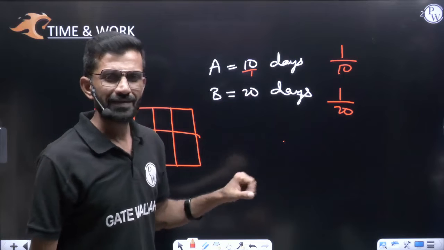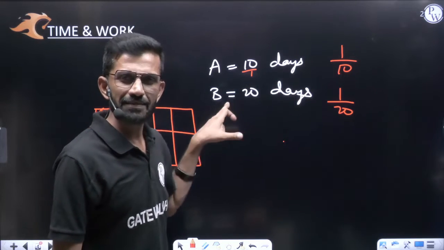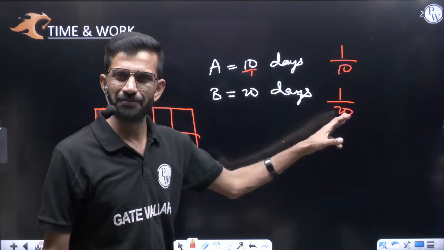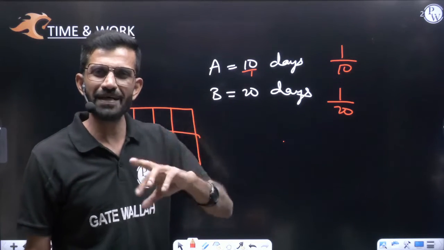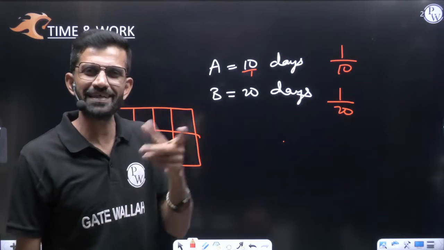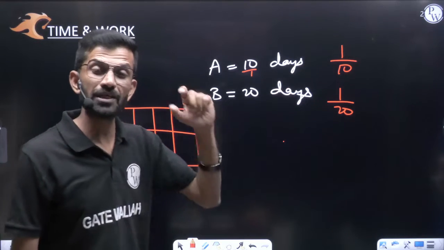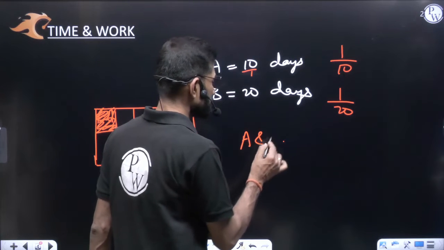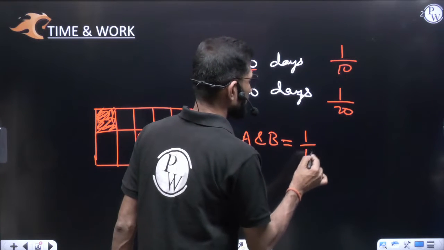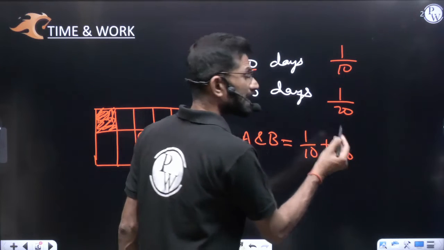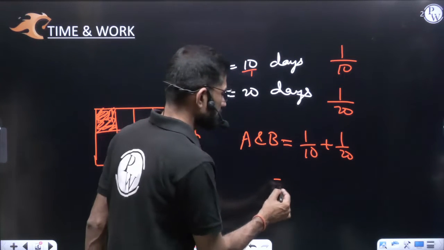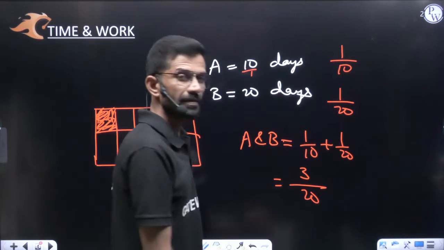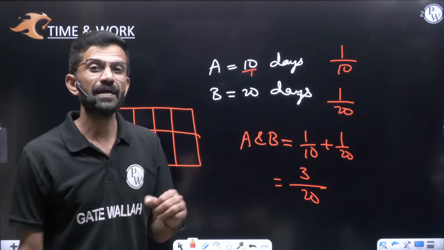Now here, A per day work is 1 by 10. Similarly, B per day work is 1 by 20. Now, you know this is a direct proportion because 1 day work 1 by 10, 2 days work 2 by 10, 5 days work 5 by 10, directly you are saying. So in direct proportion addition is valid. So what is A and B per day work? It will obviously be 1 by 10 plus 1 by 20. We can add them directly. If we sort it out, LCM comes 20 and numerator comes 2 plus 1, that is 3. 3 by 20 is their per day work.